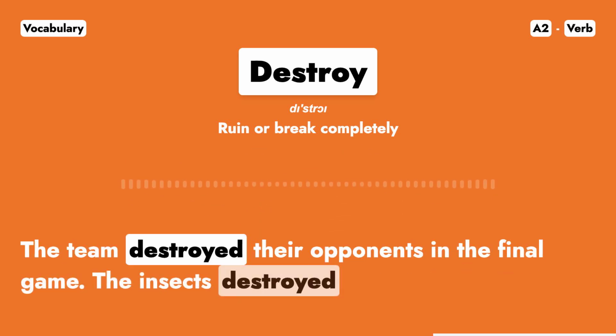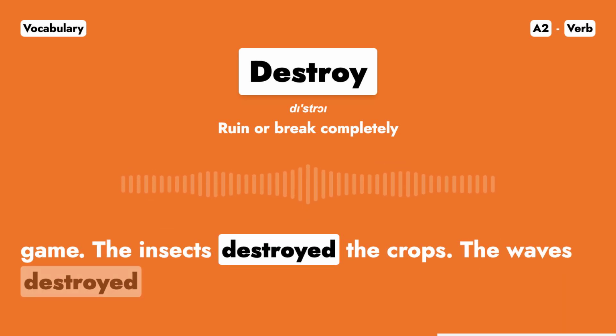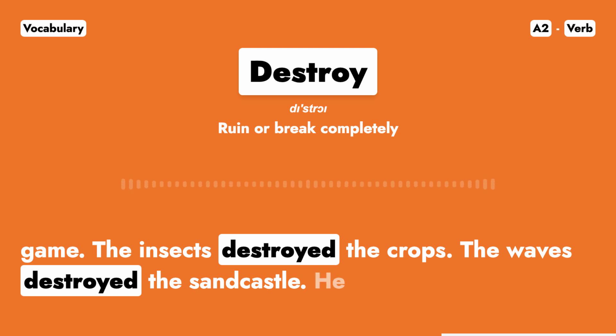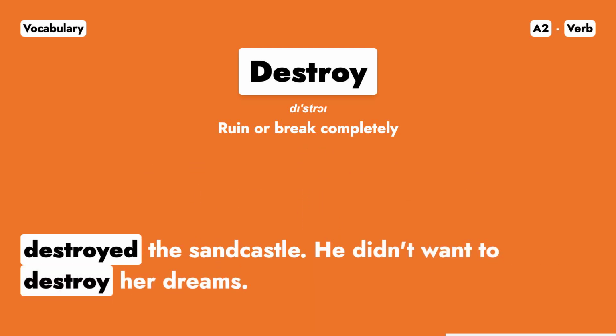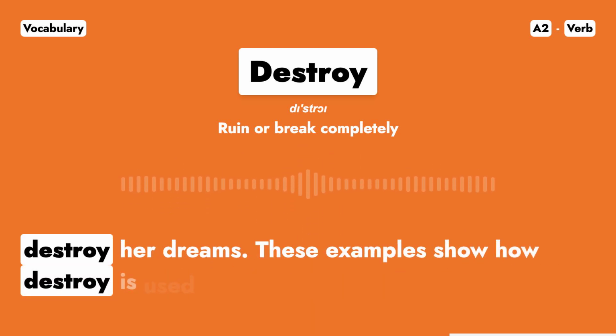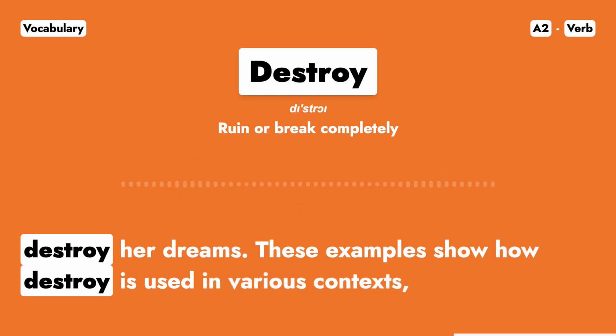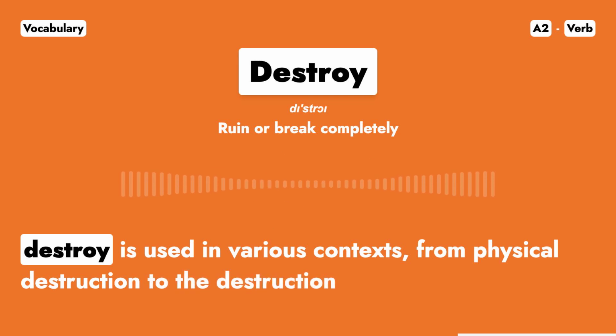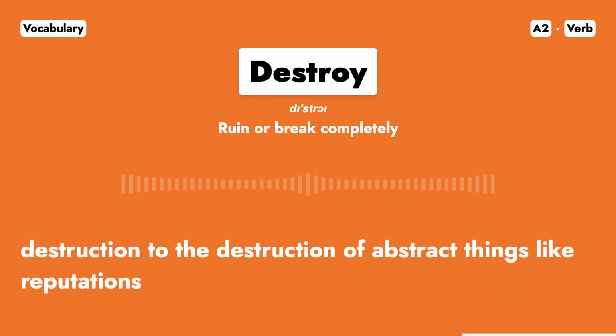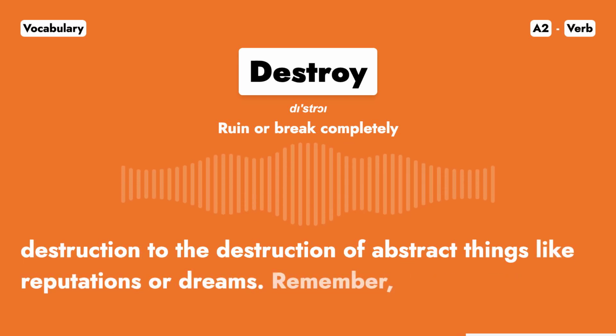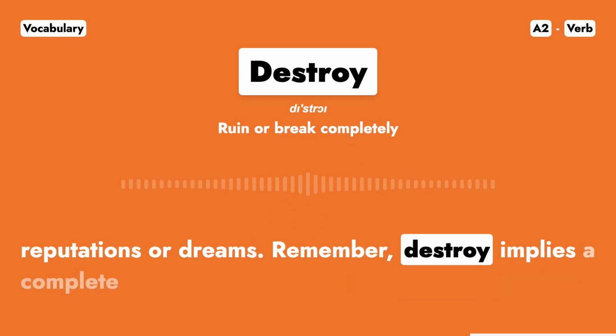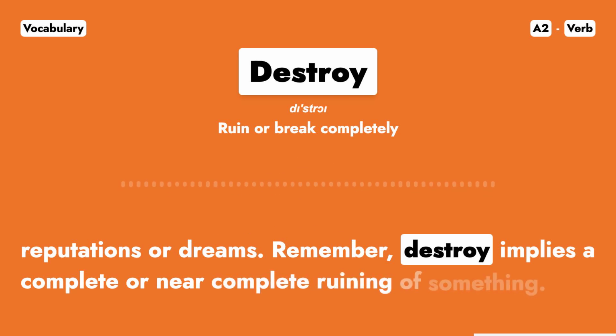The insects destroyed the crops. The waves destroyed the sandcastle. He didn't want to destroy her dreams. These examples show how destroy is used in various contexts, from physical destruction to the destruction of abstract things like reputations or dreams. Remember, destroy implies a complete or near-complete ruining of something.